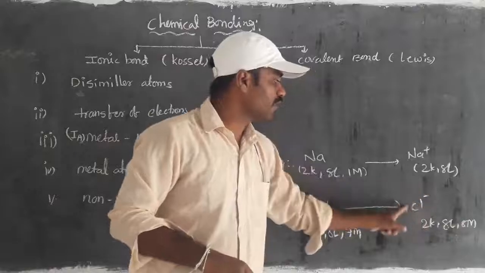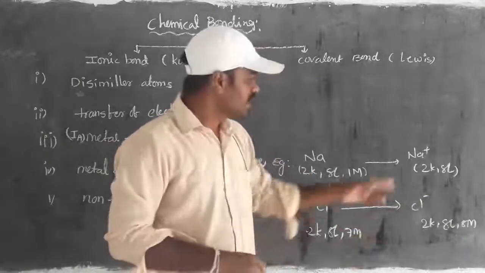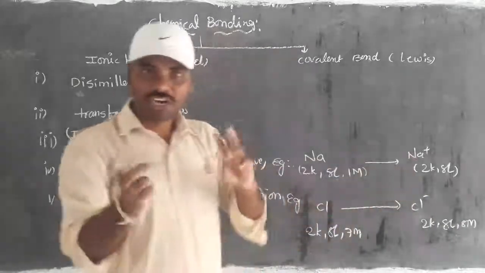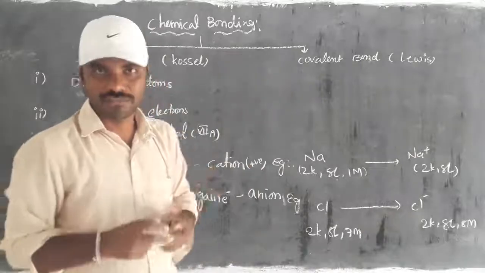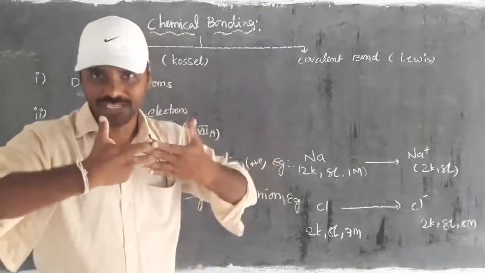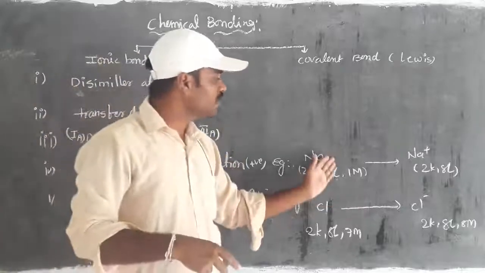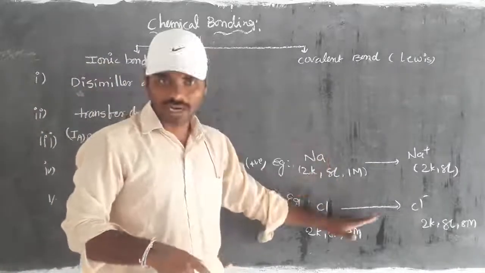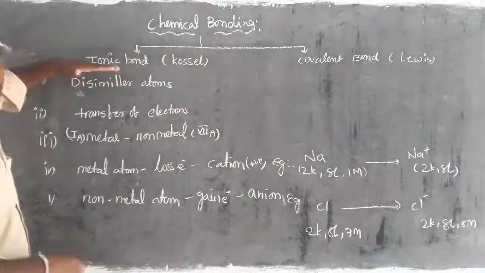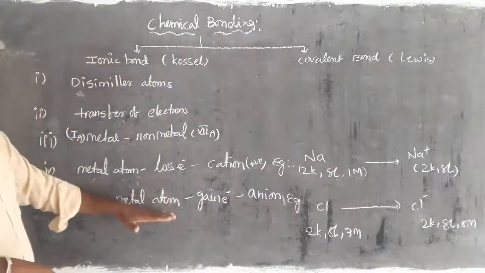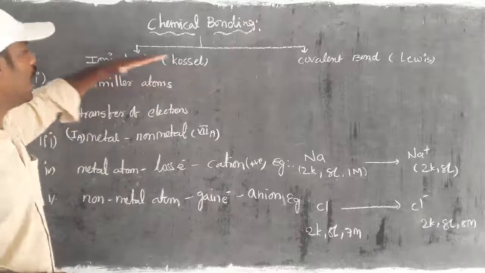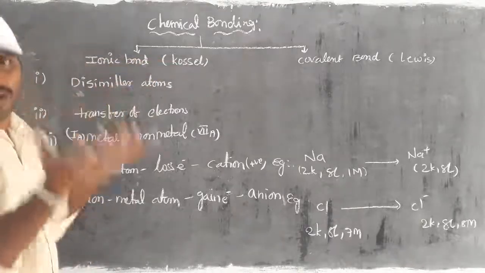On receiving an electron, it gets a minus charge. The oppositely charged species show attraction. Due to that attraction, as one electron is shifted from one atom to another atom, the ionic bond is formed. This is Kossel's explanation of how an ionic bond is formed.